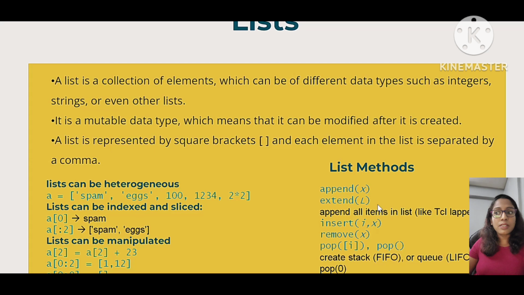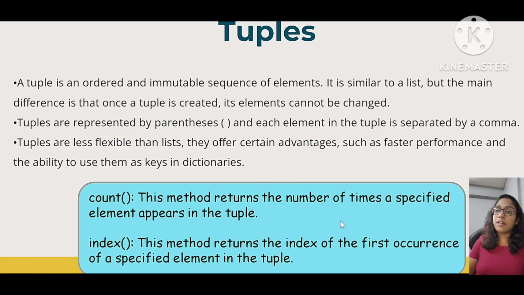There are different methods associated with list. As I already discussed, strings have different methods like upper and lower, and the list also has different methods like append, extend, pop, insert, remove. While doing certain activities with the list, you can explore all these functionalities as well. Next is tuple.